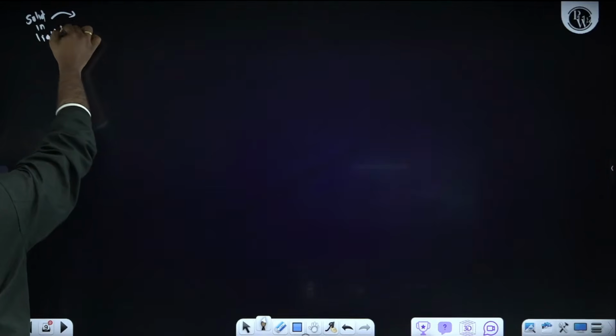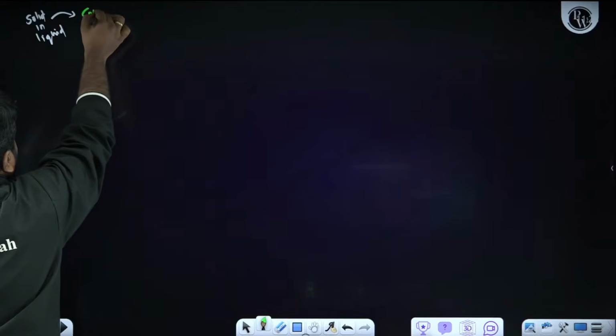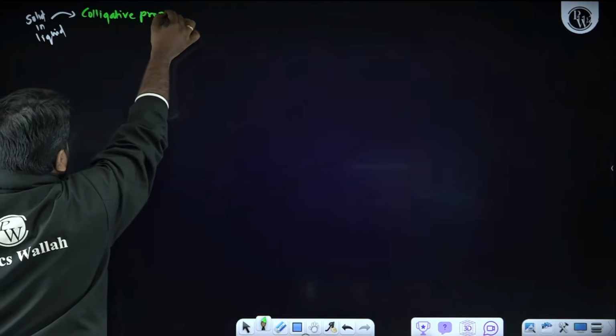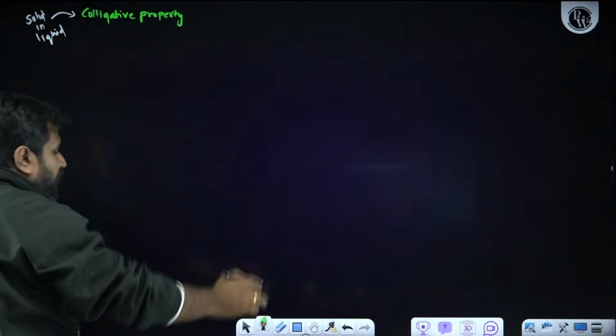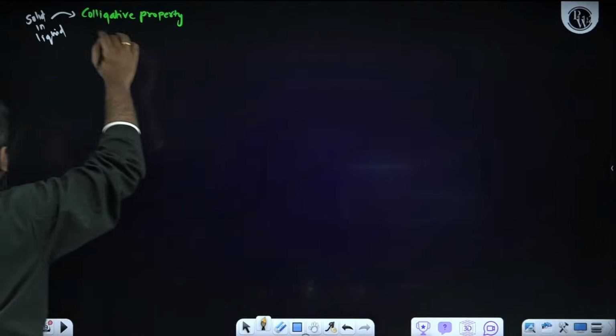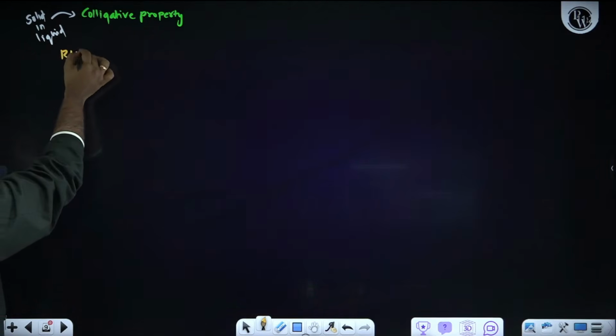As I told just now, if I'm trying to dissolve solid in liquid, then it is called colligative property. What are the formulas we will be having in colligative property? The first thing is relative lowering of vapor pressure, RLVP.